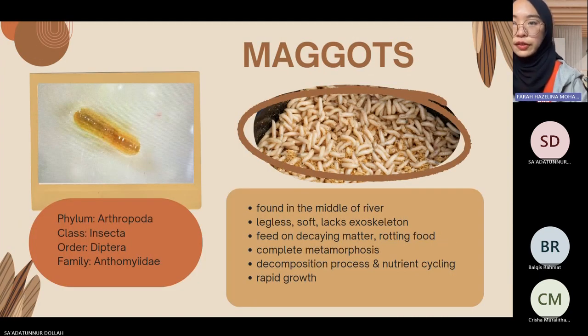Okay, the third finding at the river is maggots. Maggots are from the phylum Arthropoda, class Insecta, order Diptera, and the family is Anthomyiidae. The characteristics of these maggots are that they are found in the middle of the river, they are legless, soft, and lack an exoskeleton, and they feed on decaying matter such as rotting food. They have complete metamorphosis, and take part in the decomposition process and nutrient cycling. Maggots are also rapid growth organisms.